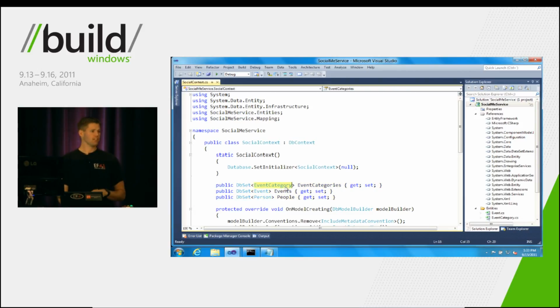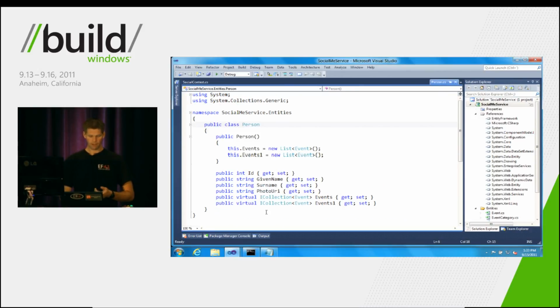Now, for this particular example, we decided to make the categories a little bit bigger than just an enum property. So they've got things in them like a description and a photo URI, in addition to just the name. And we also have event and person. And so let's take a look at what it did for those particular types. If we look at person, it looks pretty similar. It's got an ID, a name, and a link to a photo. But here you can see it just named the navigation properties, events and events1.